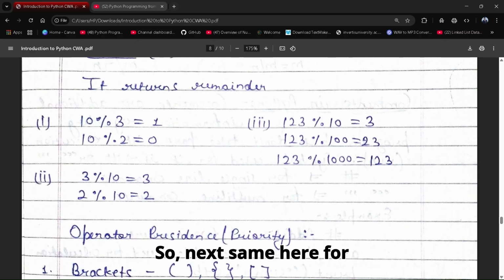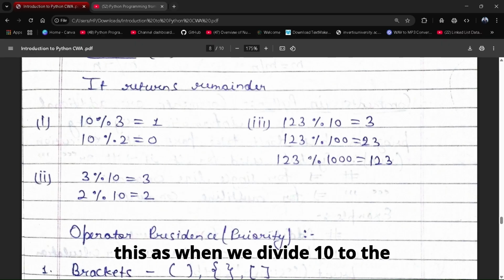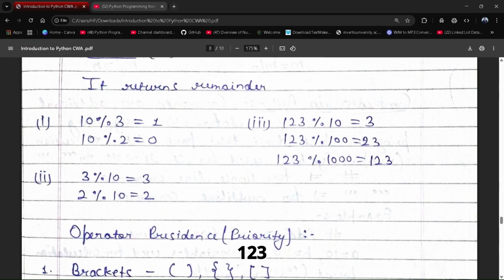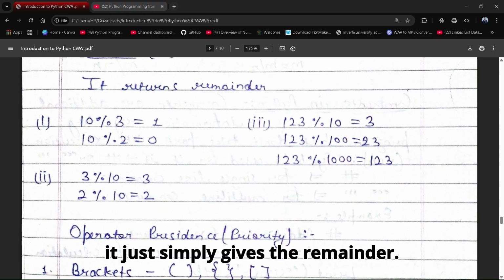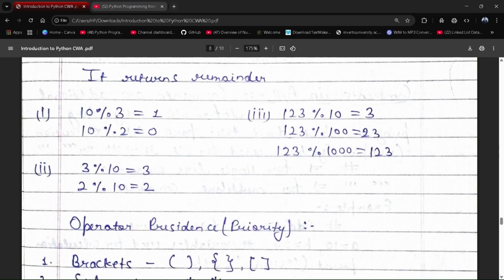So next, same here for this, as when we divide 120 by 3, 120 will be divided and 3 will be the remainder. So it just simply gives the remainder.